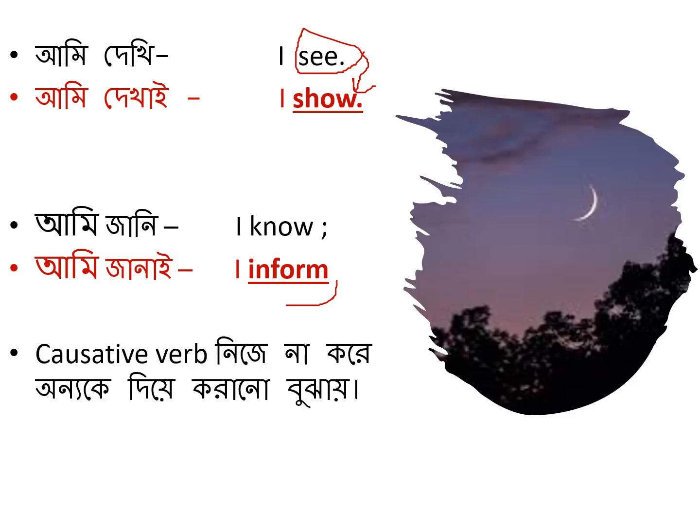There are generally five English verbs that are used as the causative forms that help the first person to express the causative meaning. For example, if we go to the next slide, we will see those verbs.